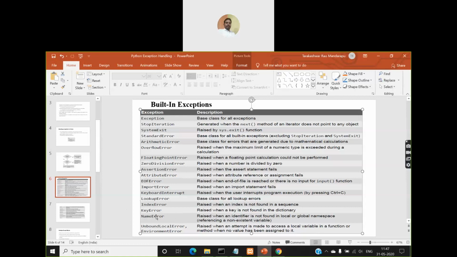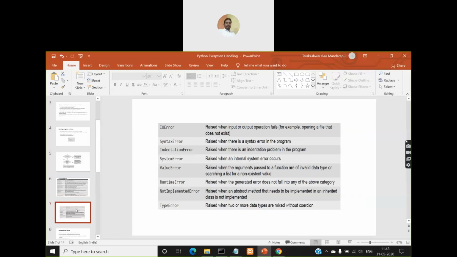Name error means you didn't create a variable and you try to use that variable somewhere in your program, then you will get that error. Then unbound local error or environmental error is raised when an attempt is made to access a local variable in a function or method when no value has been assigned to it.